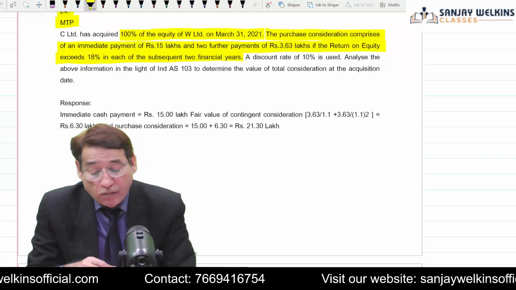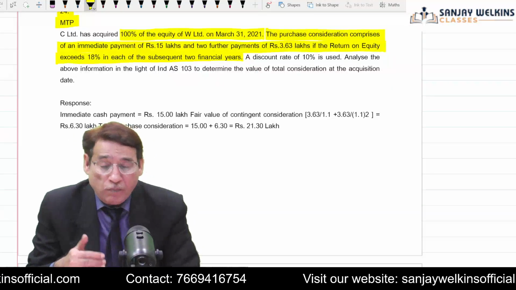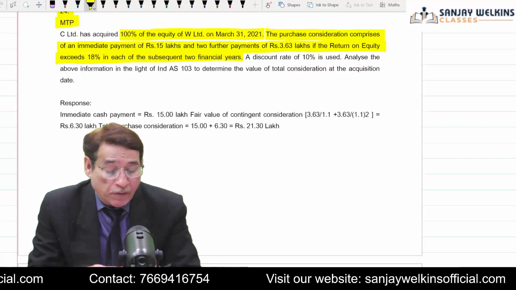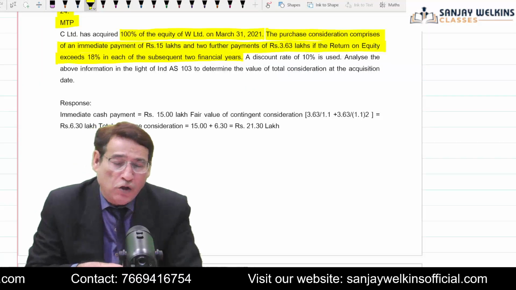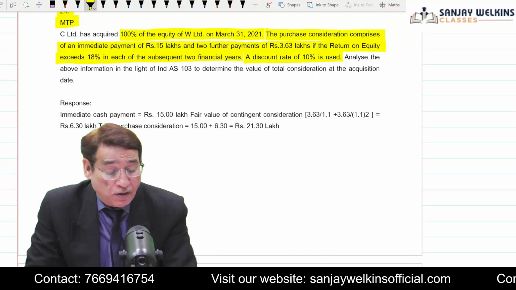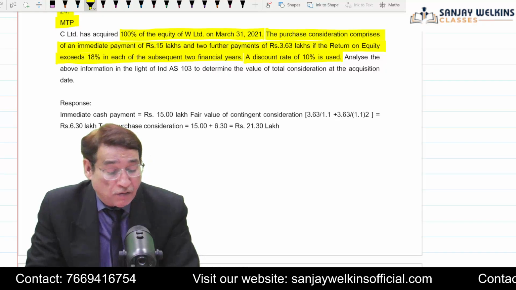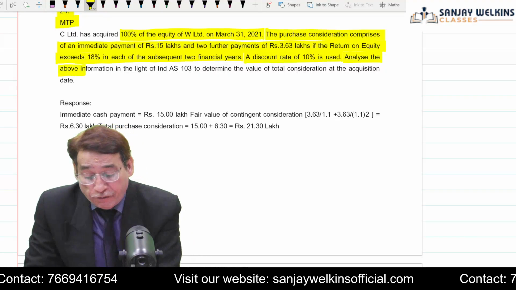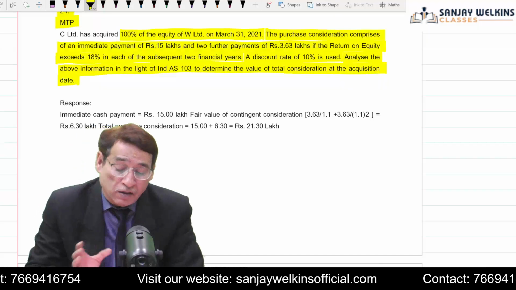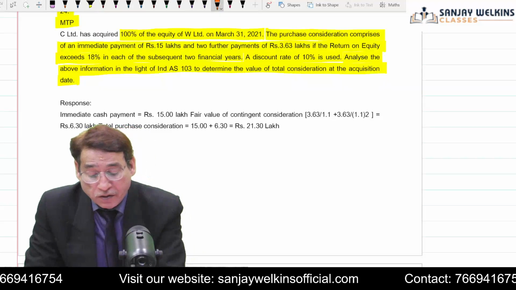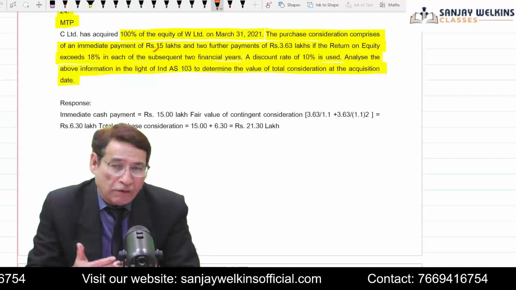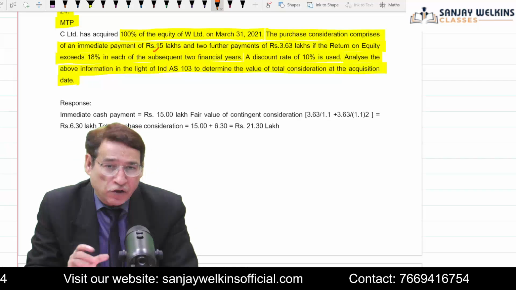So that means because it is given that you are going to make a payment of 15 lakh immediately and two further payments. So similar to the question which we have done, lots of questions on contingent consideration are asked in the examination. Discount rate 10% is being given. Analyze the above information in the light of Ind AS 103 to find out the value of total consideration. Obviously, for total consideration, whatever payment you are making immediately, 15 lakh, now you will have to find out the present value of the contingent consideration.